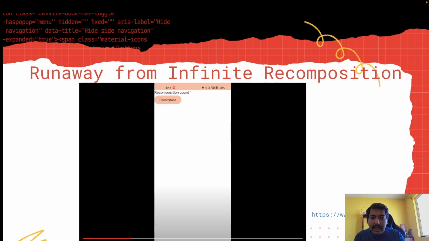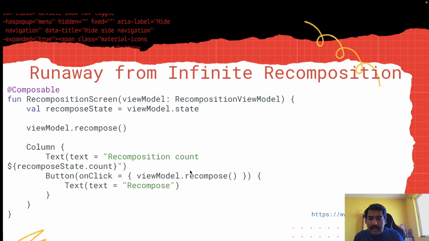So here I have a button, and here's what I actually want to build. If you click on recompose, the count should increase. A very straightforward implementation. Here I have a column, and in it a button, a text, and a counter.